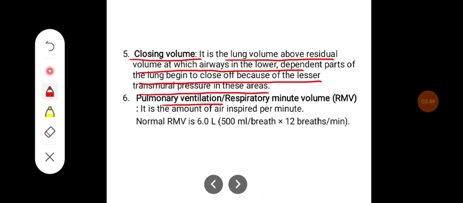And pulmonary ventilation, that is minute ventilation, is the amount of air inspired per minute. Normal resting minute volume is around 6 liters, that is 500 ml of tidal volume into the number of breaths per minute will give you resting minute ventilation.